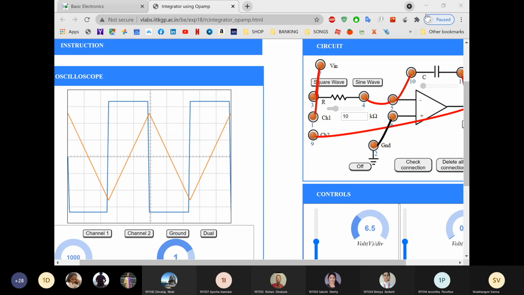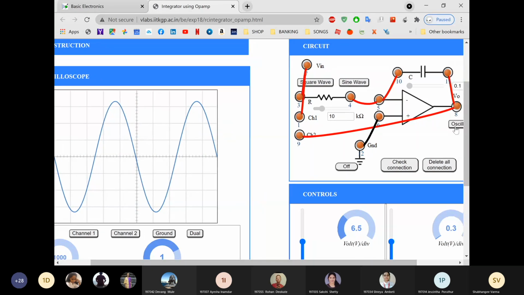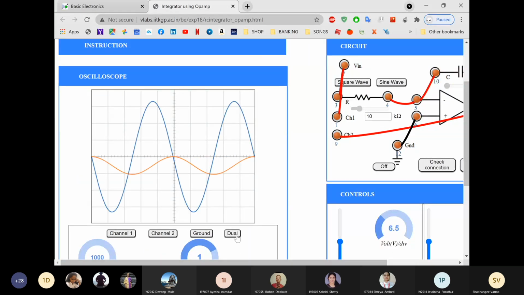Now, if you apply sine wave, students, you have to click on sine wave here. And then for getting the output, you have to click on oscilloscope. See, this is the output for sine wave. For sine, you are getting a cosine waveform.